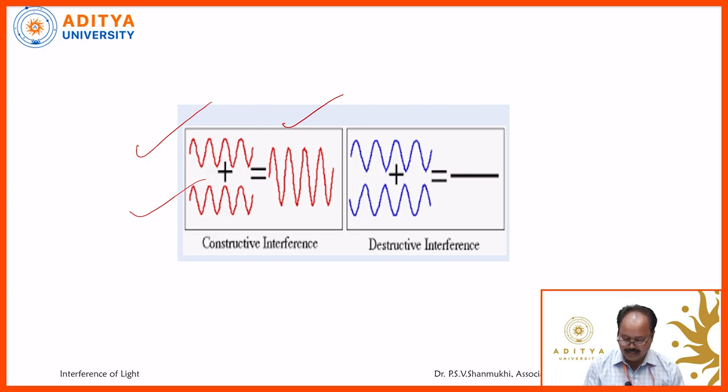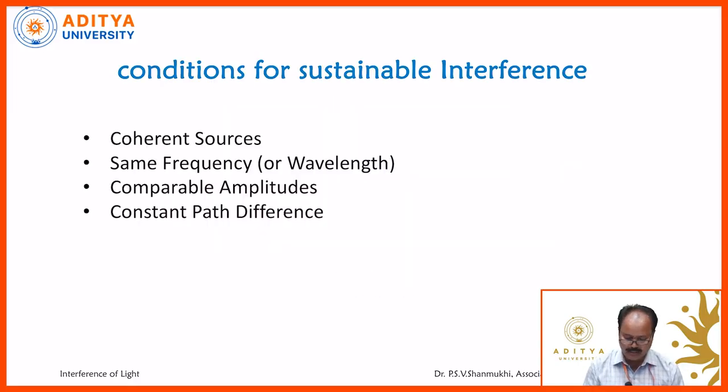Consider the second one, the destructive interference case. These two waves are out of phase. Whenever these two superimpose on each other, then there is no resultant wave, or the darkness occurs. So, in terms of waves, we can represent it like this.